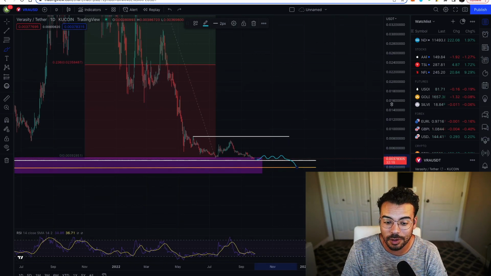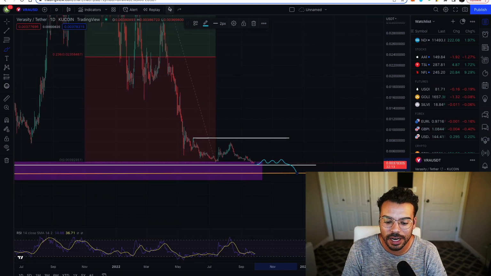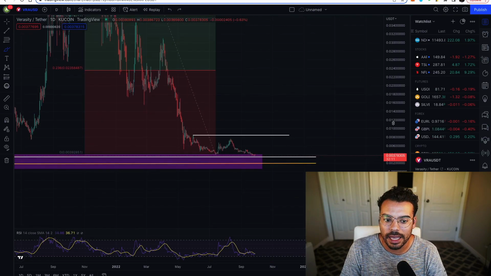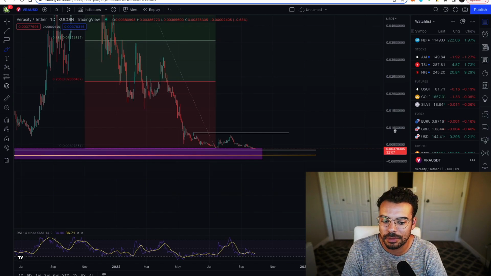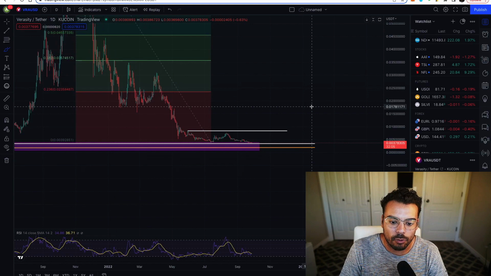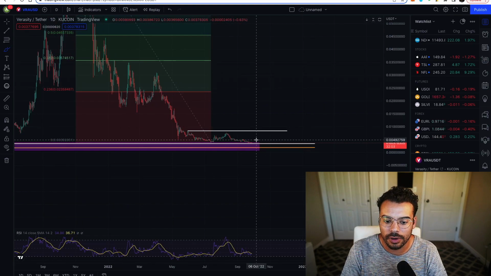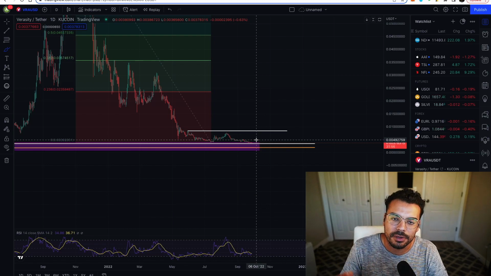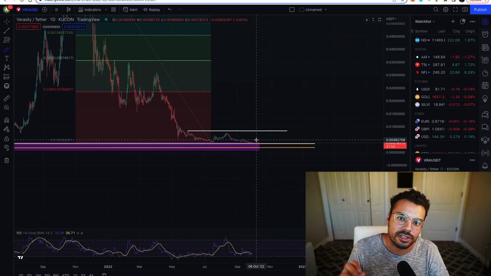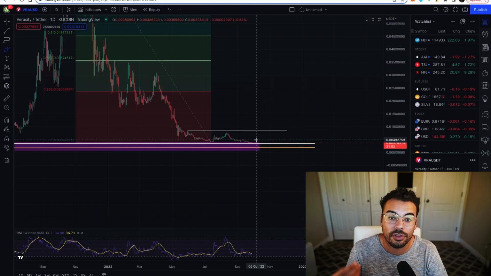Verasity has an awesome community, and that plays both ways, right? You can get really excited, and then it is obviously hard to combat that excitement with reality. I will say we have quite some time before we're going to see a return to the upside. Right now, Verasity is all about getting traction, gaining adoption, gaining a reputation in the industry to start selling to these Fortune 500 companies who have the real money.